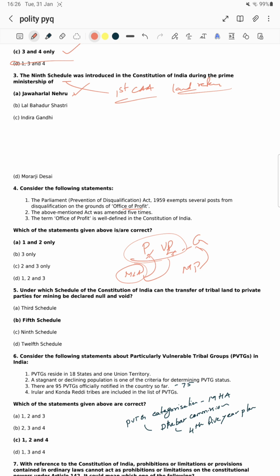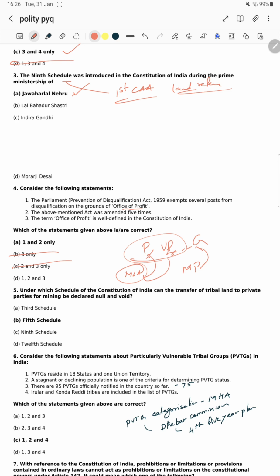Statement 1 is right. If we eliminate A and D, let's see, the 2 is common. The above mentioned Act has been amended 5 times. Whether it has been amended 5 times or 6 times, we don't know, sir. But by the elimination process it can be done, and it's common in both. We can consider it as the right one.